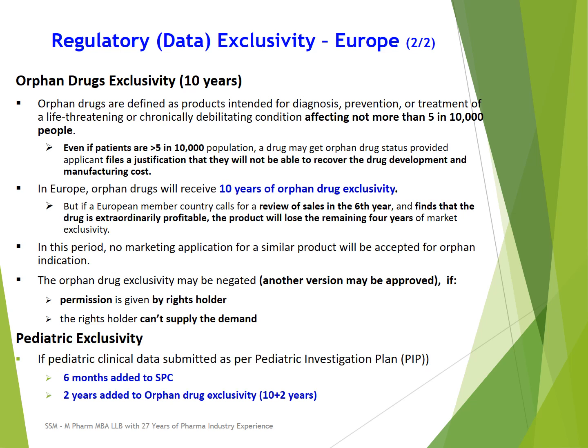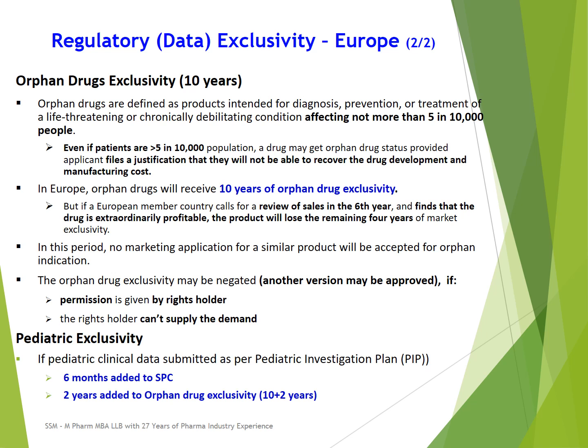SPC may be a maximum of up to 5 years, which may be granted if there is a delay in regulatory approval of the product by the regulatory agency in Europe. So if pediatric study data is also submitted, that 5 years may become 5 years and 6 months, or if it was granted for 3 years only, then it will become 3 years and 6 months.